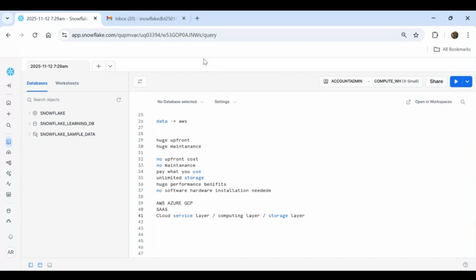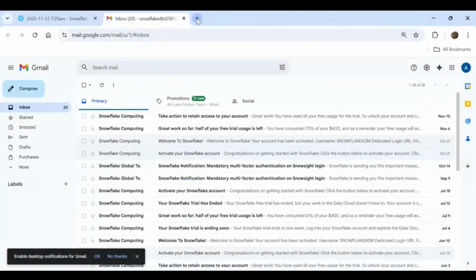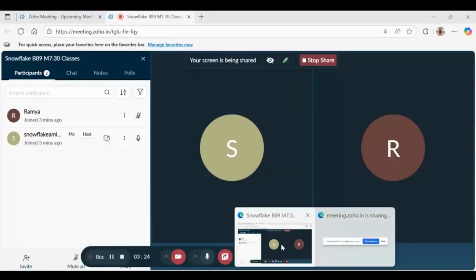Now I'll show you how to open a free trial account with Snowflake. You need an email address to open a free trial account. Any questions you have?